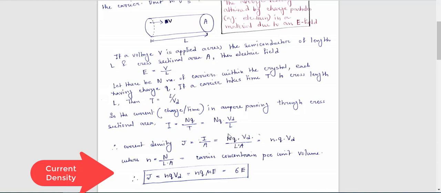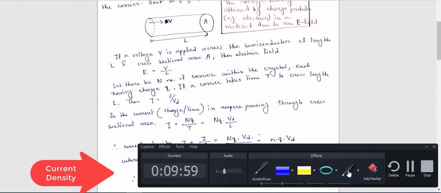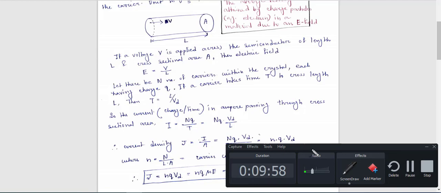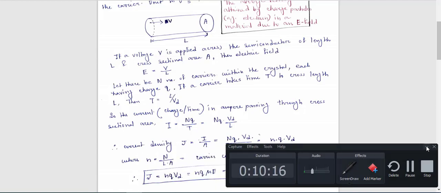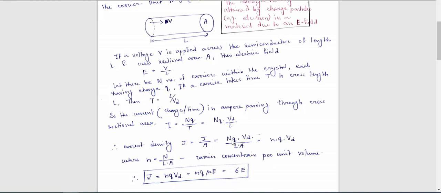Now this expression N by LA is not shown here, so just minimize it. This capital N by LA, assume another variable, say small n is equal to capital N by LA.